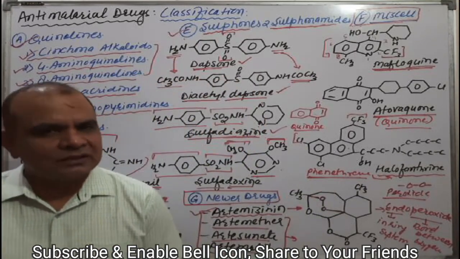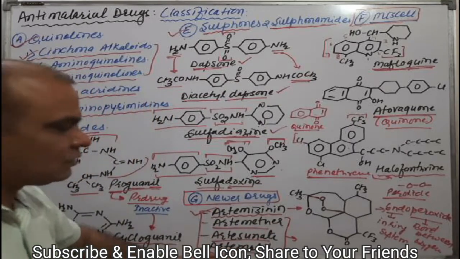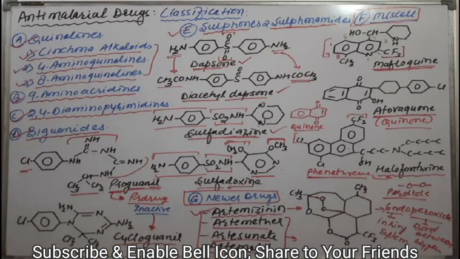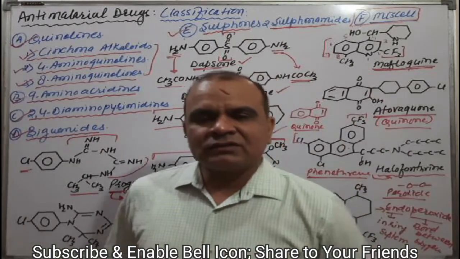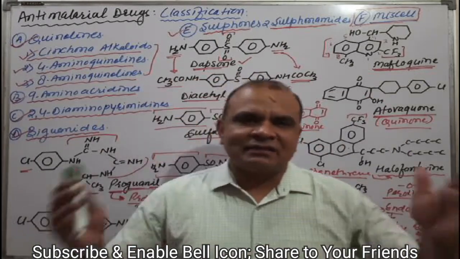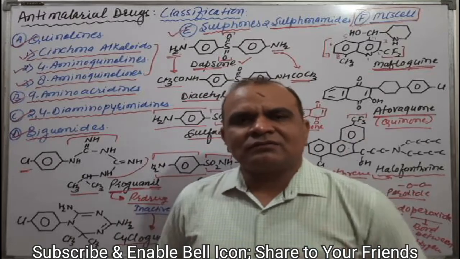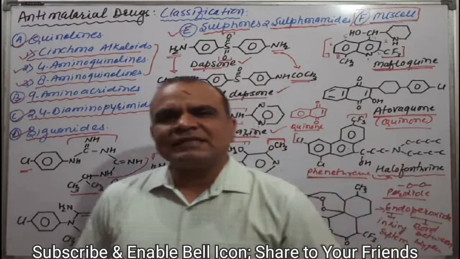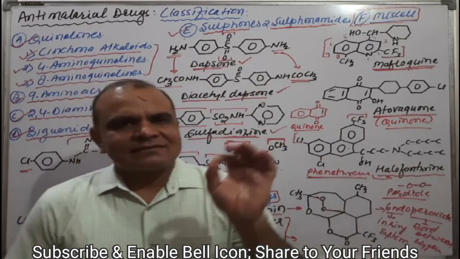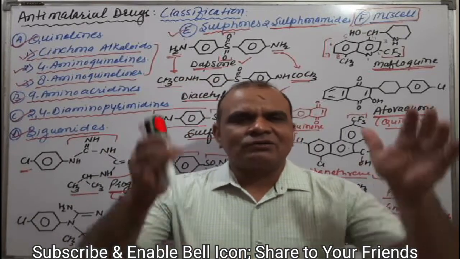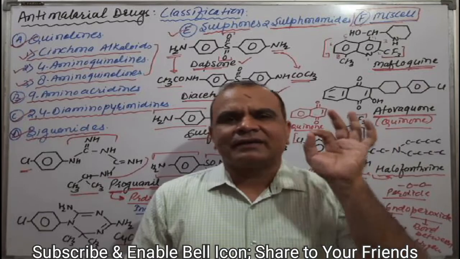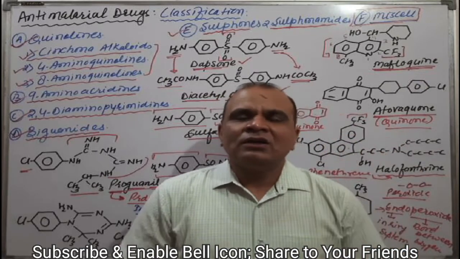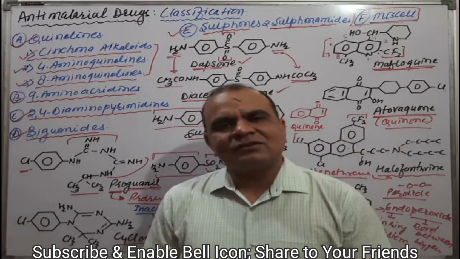Okay, this is all about the classification of antimalarials from the medicinal chemistry point of view as per your syllabus. What will the question be in the university exam? Discuss antimalarial drugs. Then you have to write the complete classification with examples, and try to write the structures of the respective drugs also. Then the answer will be complete.